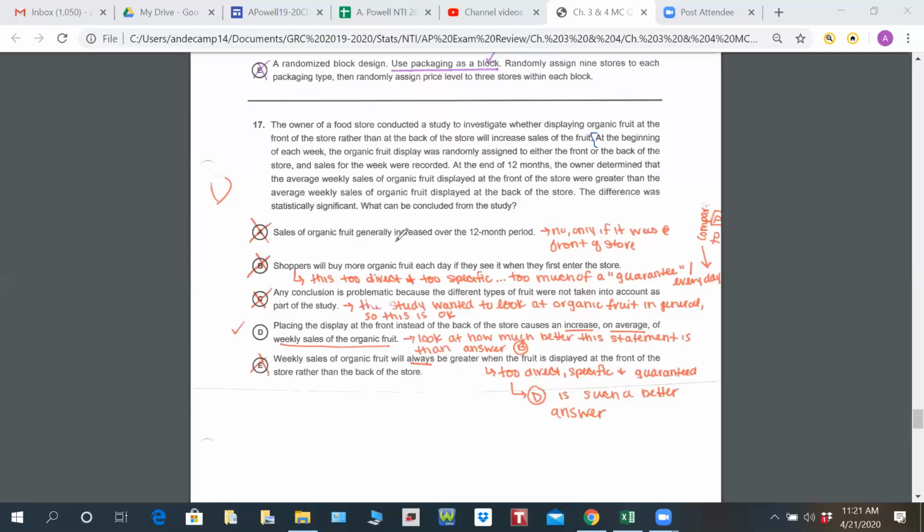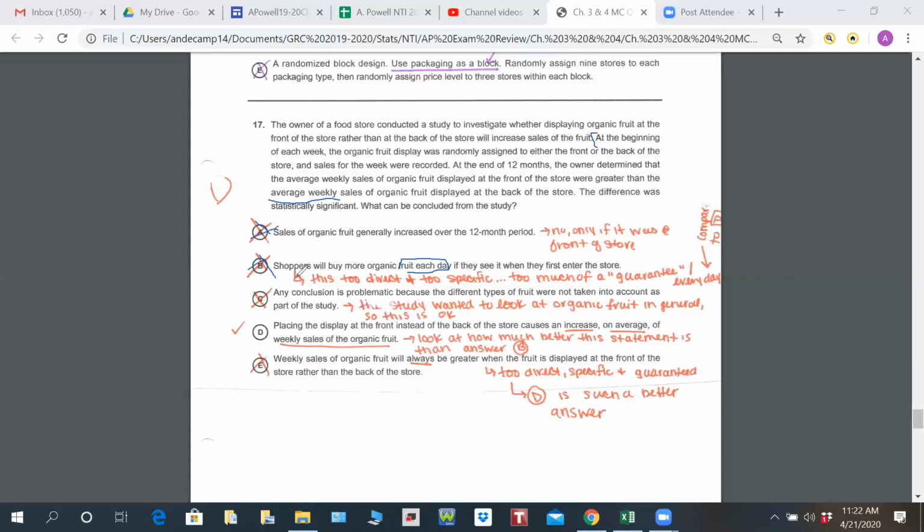Letter B says shoppers will buy more organic fruit each day if they see it when they first enter the store. That may be true, but we don't know that based on our study because they're looking weekly. Their average weekly sales is what they're looking at, so we can't talk about each day. If it said each week, we'd be good, but it says each day, so we can't go with letter B. We just said letter A was also wrong.